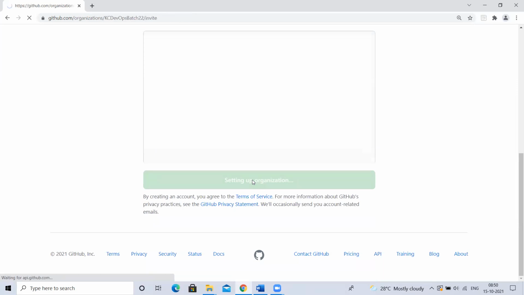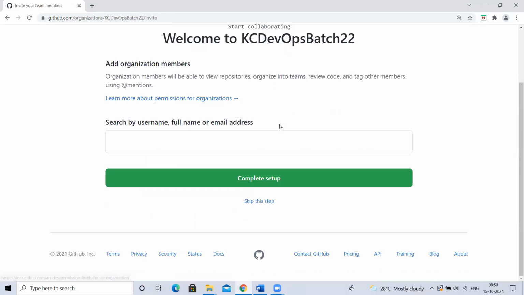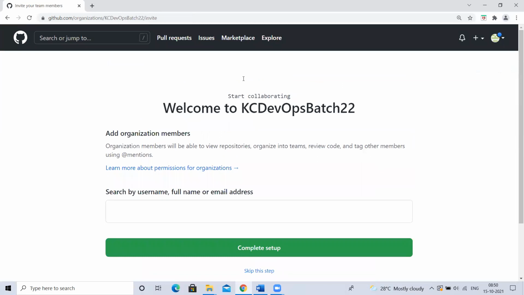Now my organization is created. I want to add someone to this organization. This is a group. Chaitanya is the owner, and only he is part of it. I want to add some other users also. If I don't add users here, they cannot see the repositories I create under this organization. So this is an organization.